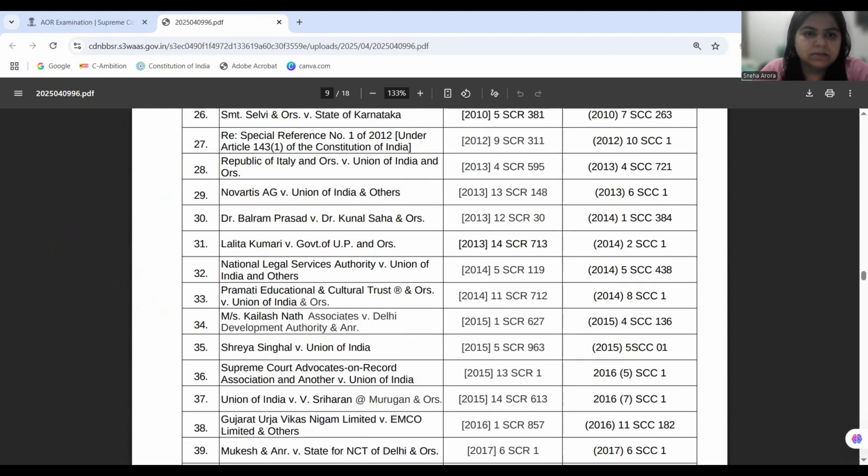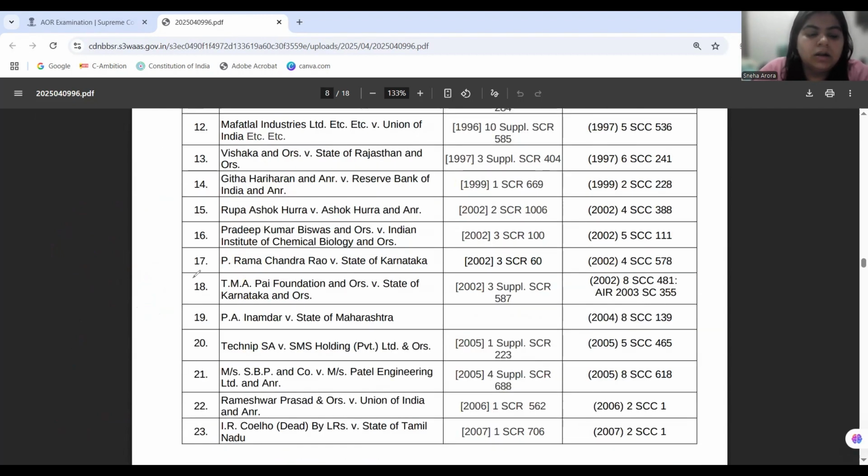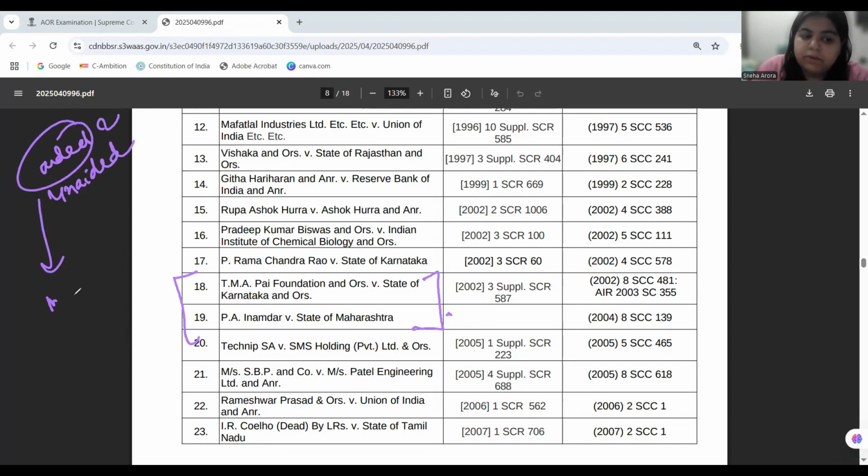Okay, now let's come to other cases which relate to minority status and minority education only. TMA Pai and PA Inamdar are both judgments that talk of state interference in minority education institutions. In TMA Pai, there was a division of aided and unaided institutions. So in aided minority institutions, the court held that the state has involvement because they are aided.